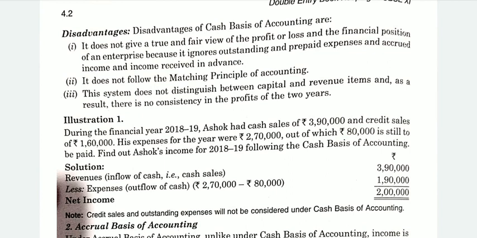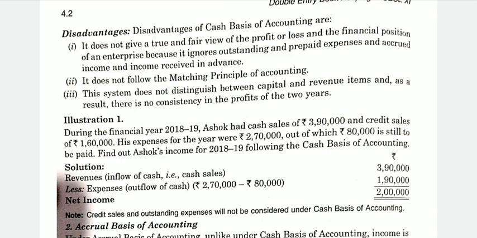The first disadvantage is that this cash basis of accounting does not give a true and fair view, or I can say a correct financial position of the organization. Why does this not show the correct position? Because it ignores the outstanding expenses and prepaid expenses. This basis of accounting ignores these expenses and incomes. So that is why it does not show the correct or true and fair picture of the profit or loss incurred in the relevant financial year.